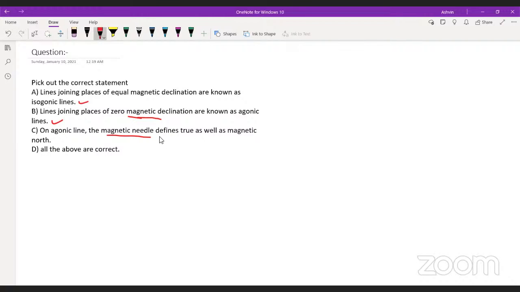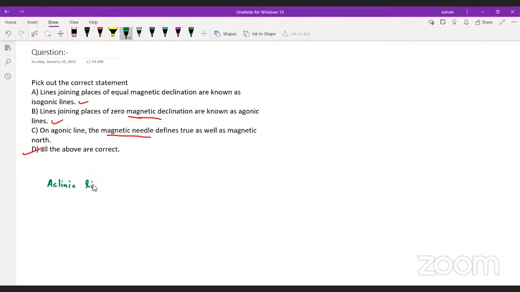That's why the true meridian, the true north, will lie on the magnetic north. It means all the options are correct. There is another line which is called aclinic lines.